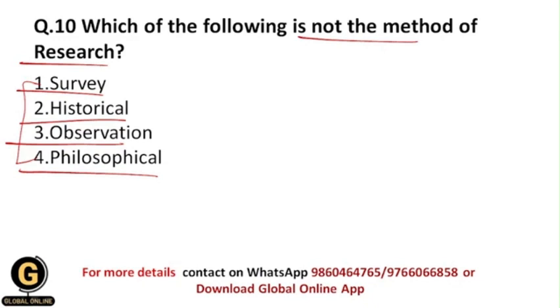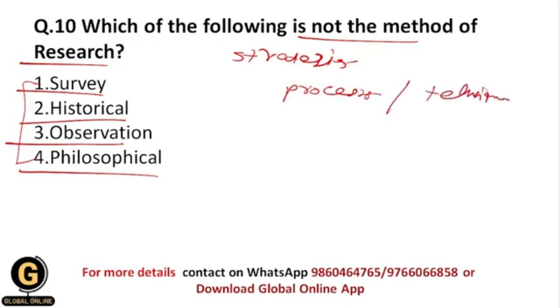Research methods basically comprise strategies, processes or techniques that are utilized to collect data or evidence so as to reveal new information or create a better understanding of a topic.